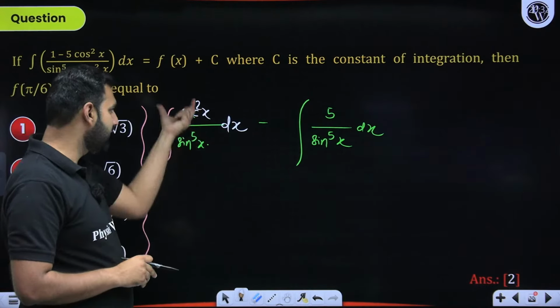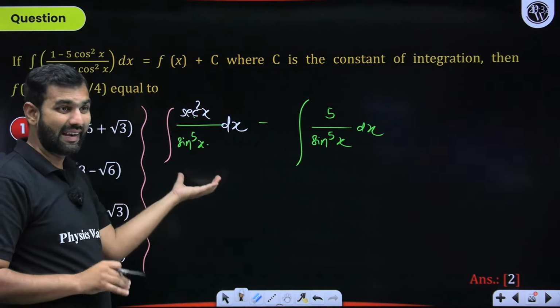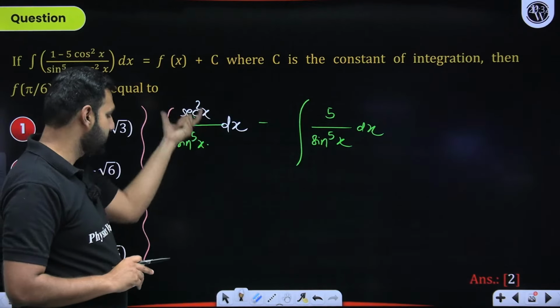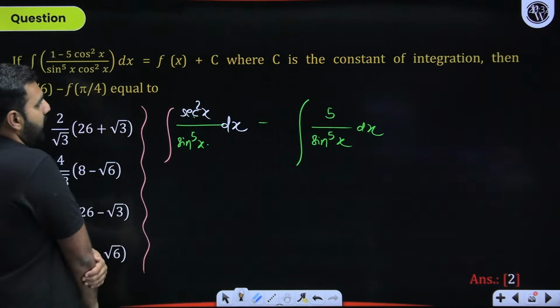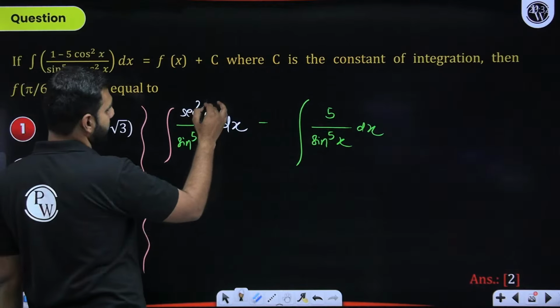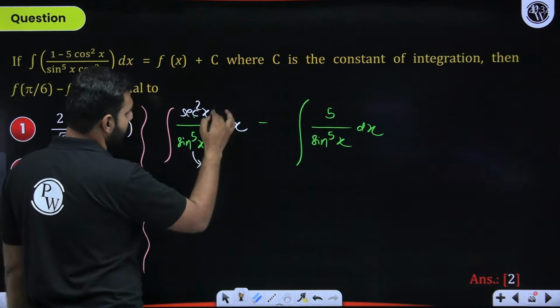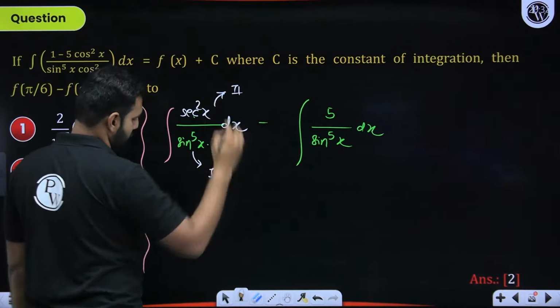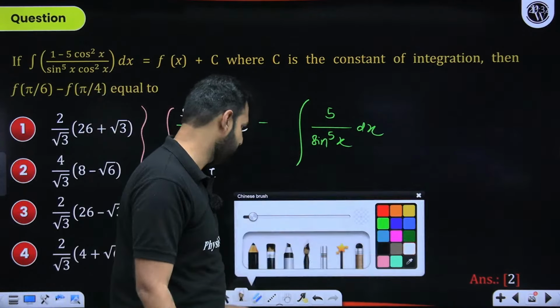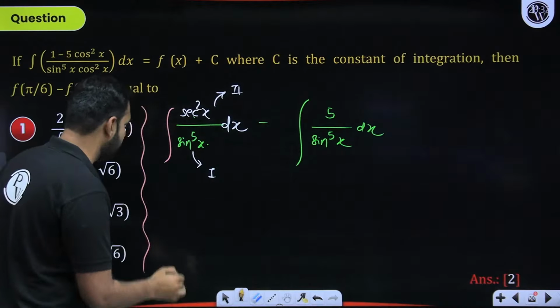Now, if I use integration by parts on this expression, deliberately I'm doing so, of course, I will be using 1 upon sin x to the power 5 as first function and sec square x as the second function, right? So if I now use integration by parts, what do I see here? Please pay attention to this.